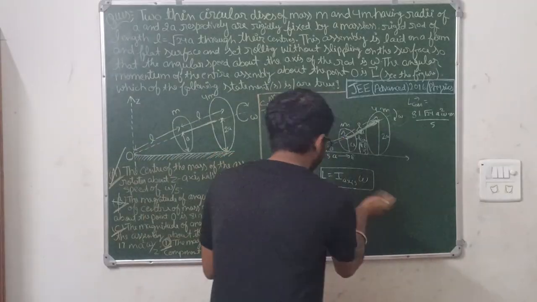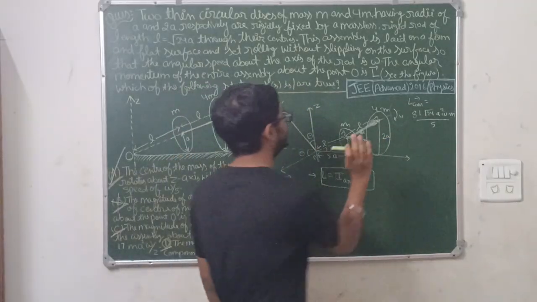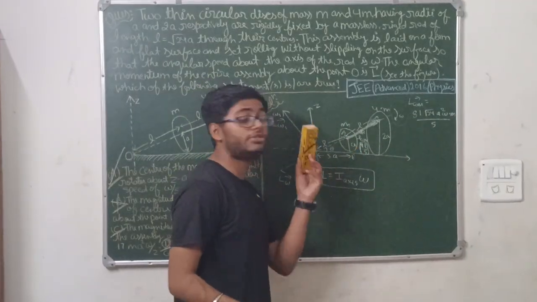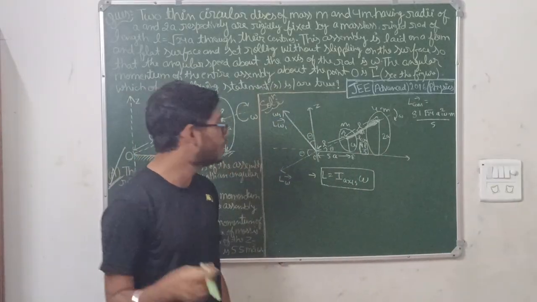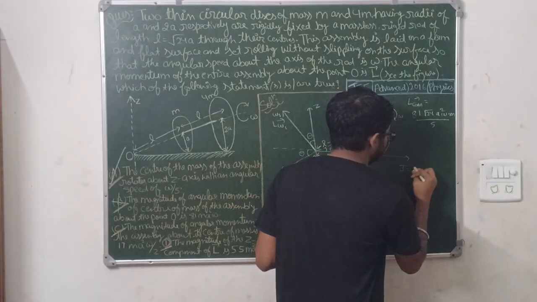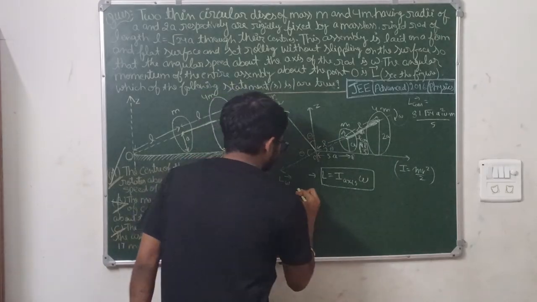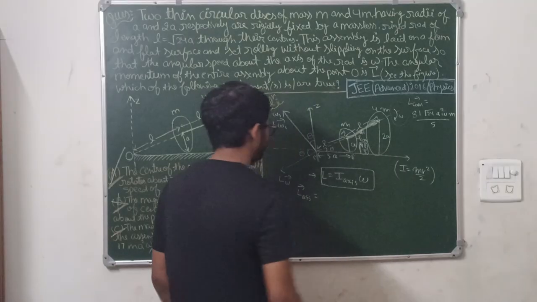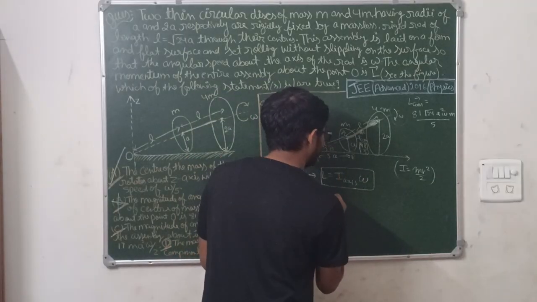Now see, this formula will be only used. Whole assembly means we will be finding about this axis of rotation by which it's rotating like this. Clear? Now we can't assume these two as point masses. We will be assuming these two as disks only. What is the moment of inertia for a disk? Mr square by 2. All of you know this. Writing the L of assembly, this is I axis into omega. So for the first disk, it will be mr square by 2, what is the radius, ma square by 2.